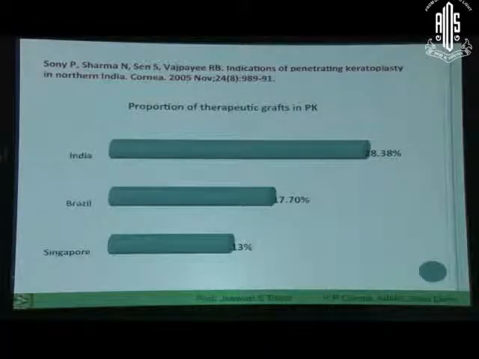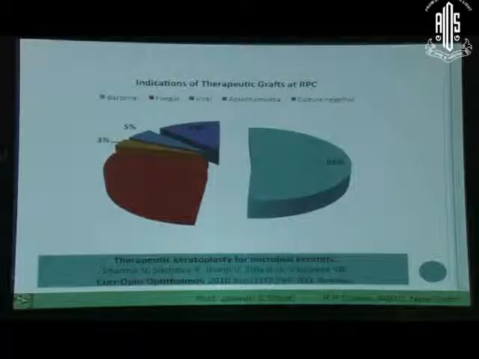If you look into this study published by Dr. Sharma et al., you would say in India it may be the largest indication for therapeutic grafts. Almost 30% of the cases would require a therapeutic graft compared to other countries, where it is less. But if you look into our indications, almost 50% of them are bacterial keratitis, around 30% are fungal. So almost 70% of cases are fungal or bacterial.